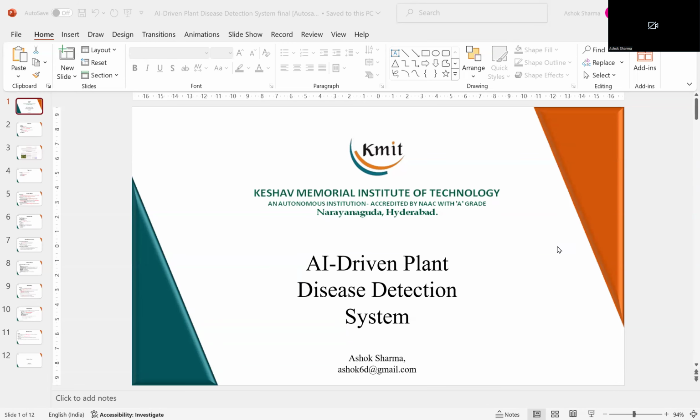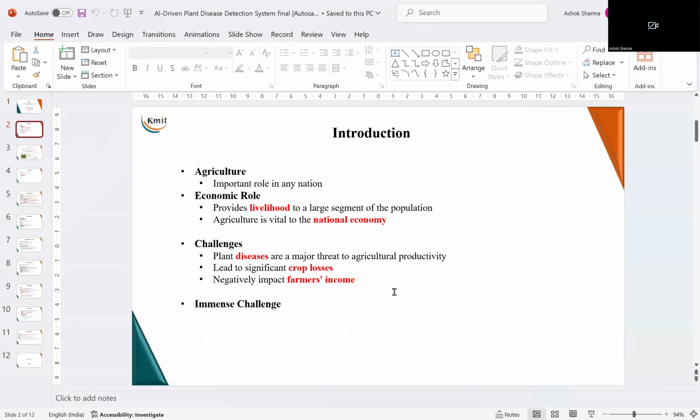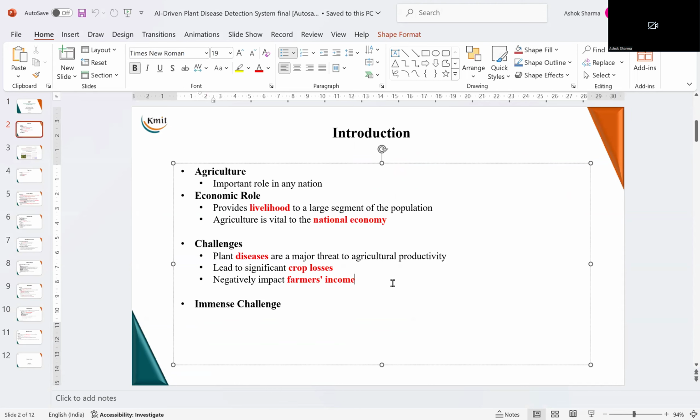Hello all, let us look into this project, the title of which is AI-driven Plant Disease Detection System. Now, this project is related to agriculture, and agriculture plays an important role in the economy of any nation. The large number of farmers whose livelihood is dependent on agriculture are going to benefit from this project if we are able to successfully implement it.